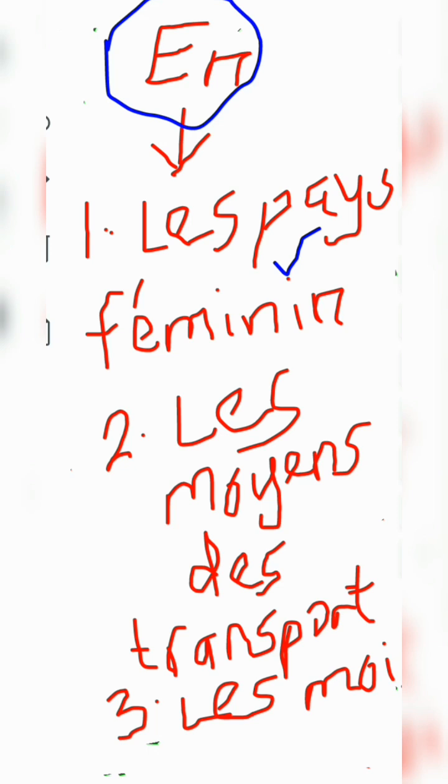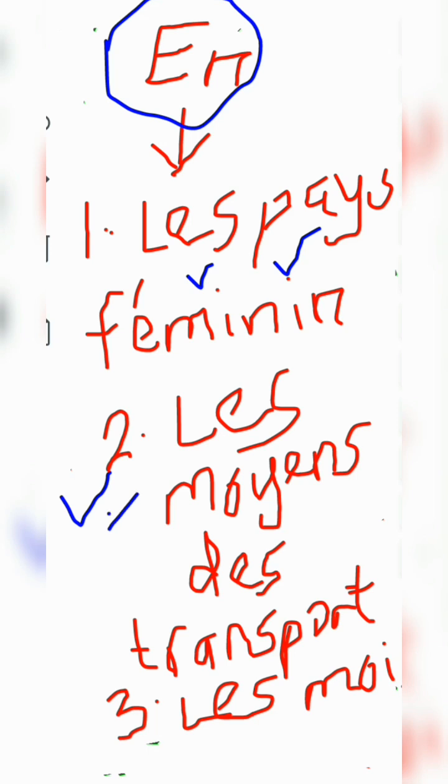I once talked about gender, that gender is not limited to male or female as it goes in English language, but gender in French language, every noun must have a gender. So we have countries that are regarded as feminine countries, and we have countries that are regarded as masculine countries. Okay, so let's talk about the countries that we use en for. These are the countries that are regarded as feminine countries, les pays féminins.